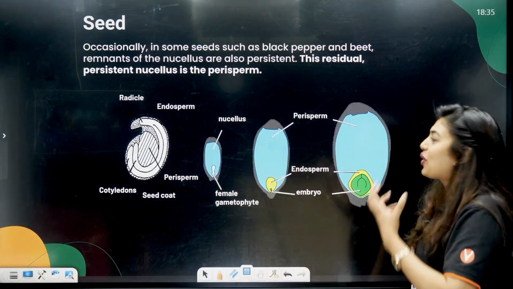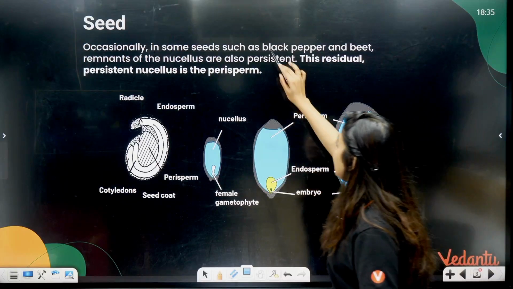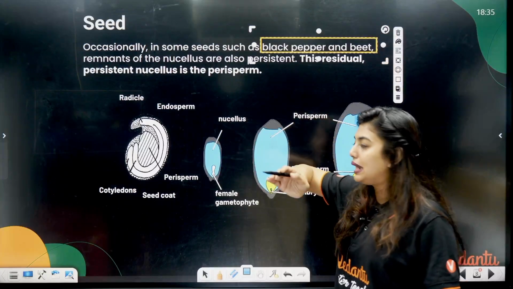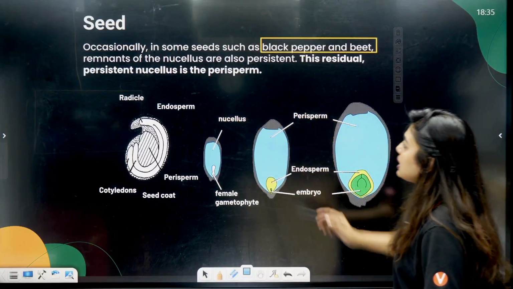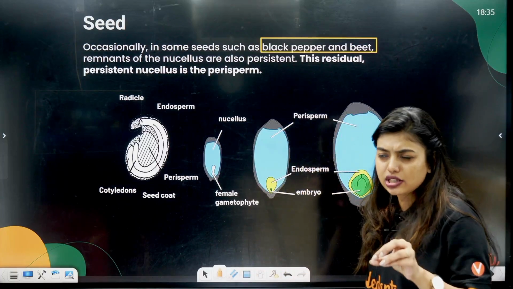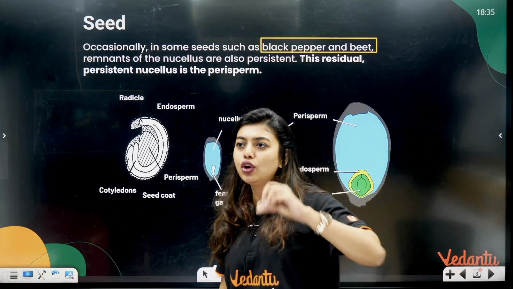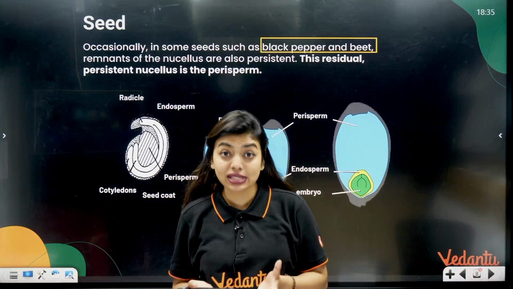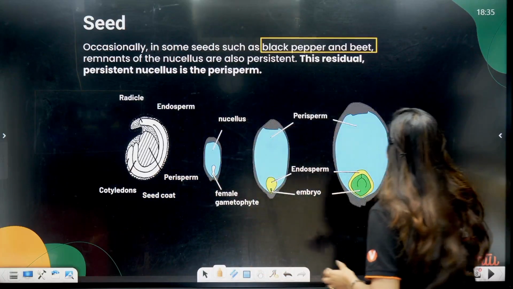Occasionally in some seeds such as black pepper, this is a very important question, and beet, remnants of nucellus are also persistent. So students, here basically we are talking about all the food reserve. Like I already mentioned, nucellus was the one giving the nourishment for the growing embryo sac. All of you remember the ovule structure, no?